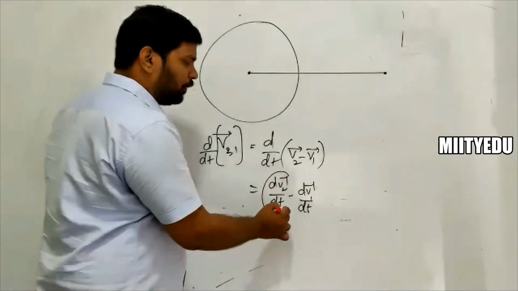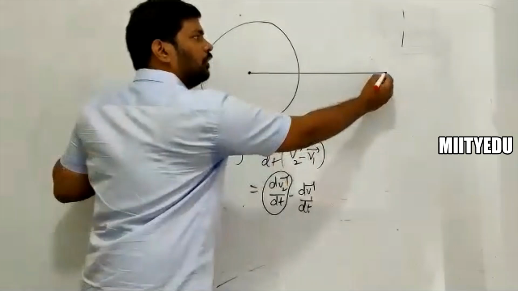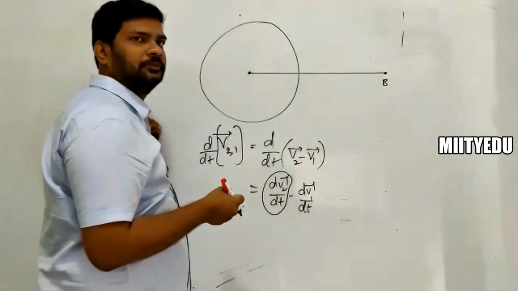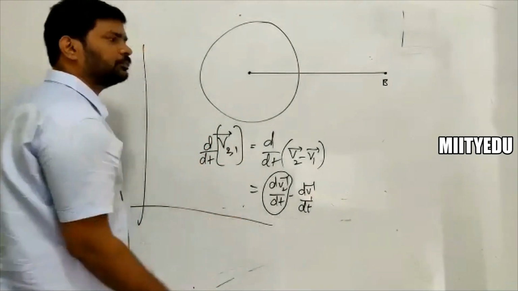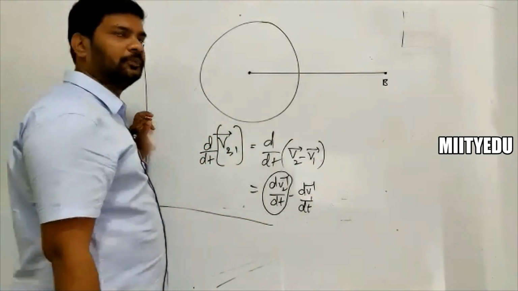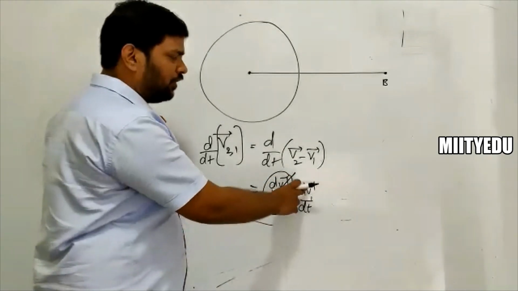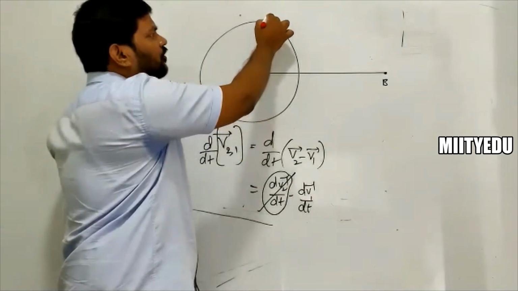What about dv2 bar by dt? It's an acceleration, the rate of change of velocity of B as observed with respect to the frame here. Then that is 0 already. So this is 0. Now when it comes to dv1 bar by dt, what about the acceleration of point A?